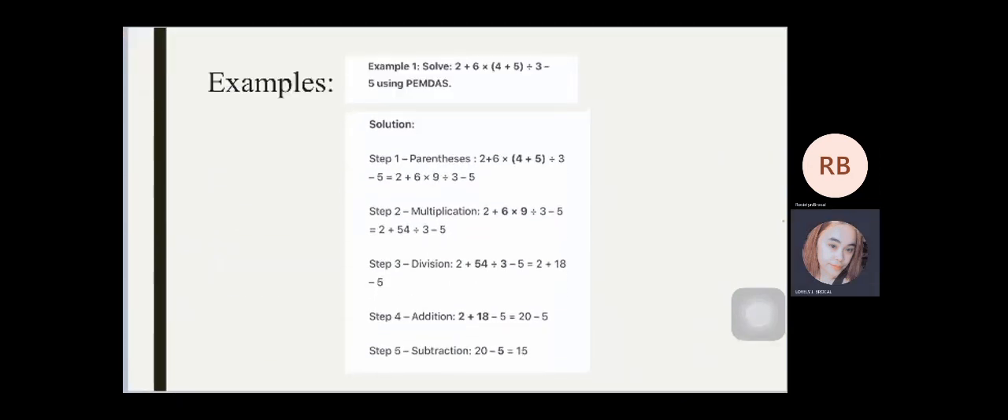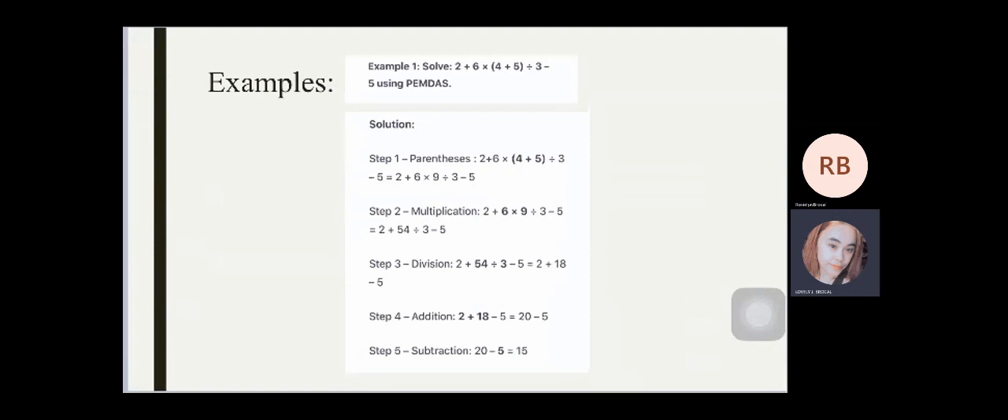Here are some examples so that you will clearly understand the order of operations using PEMDAS. Example number 1. Solve 2 plus 6 times (4 plus 5) divided by 3 minus 5 using PEMDAS. The solution. Step 1, parentheses. 2 plus 6 times (4 plus 5) divided by 3 minus 5 is equal to 2 plus 6 times 9 divided by 3 minus 5. Kaya nakuha yung 9 kasi doon sa parentheses meron siyang 4 plus 5 is equal to 9.